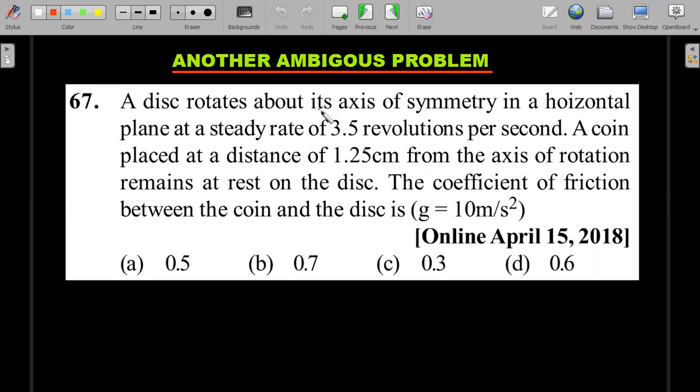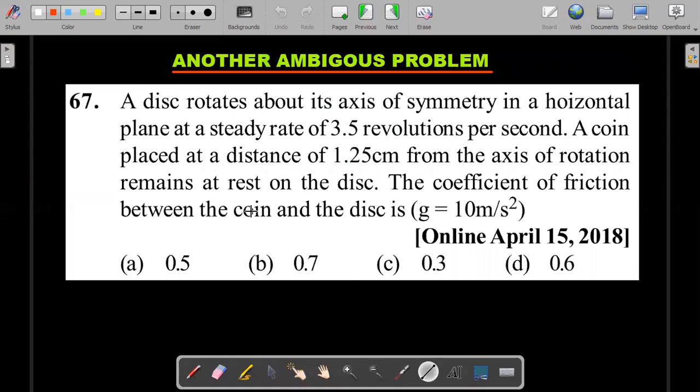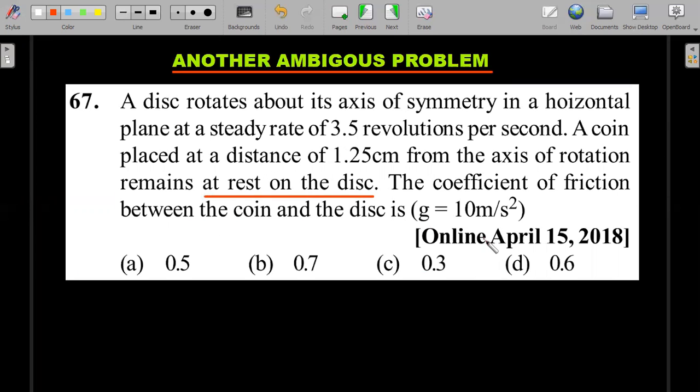A disk rotates about its axis of symmetry in a horizontal plane at a steady rate of 3.5 revolutions per second. A coin placed at a distance of 1.25 centimeters from the axis of rotation remains at rest on the disk. The coefficient of friction between coin and the disk is... I hope you have found the ambiguity by now if you have understood the question. The problem here is you cannot ask directly the coefficient. You should ask for a minimum value or a maximum value. That is where the problem happens.